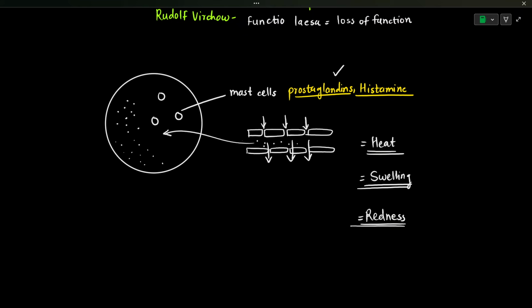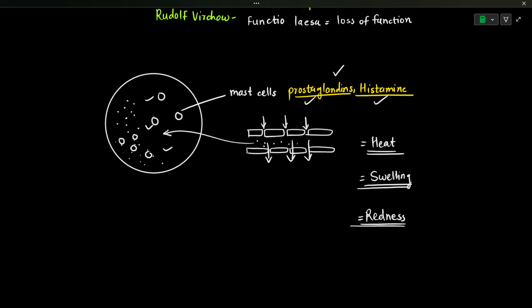And now this will start. All of those activated cells of the immune system will secrete cytokines and mediators, which are referred to as inflammatory mediators. Those inflammatory mediators are histamines or prostaglandins or some cytokines. So those inflammatory mediators will be released by those activated immune cells, as well as the non-immune cells which are residing in this tissue.